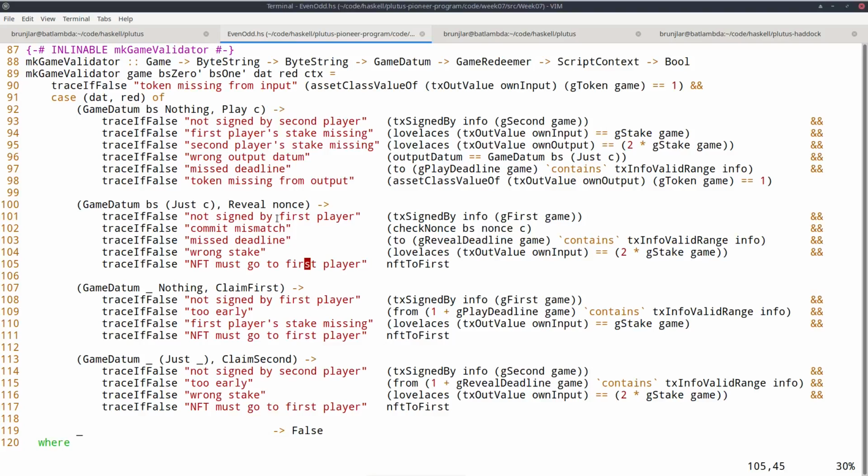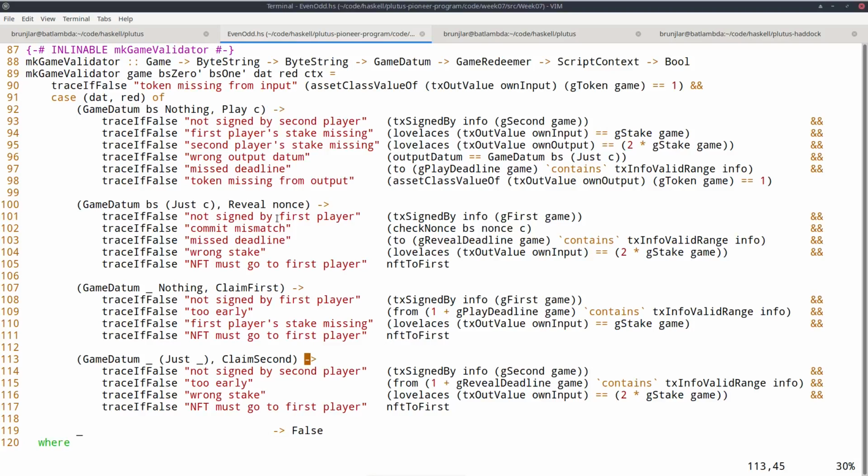And finally, what I just said, the NFT must go back to the first player. First case is second player hasn't moved yet and also doesn't move in the deadline, so the first player wants his stake back. So this must be signed by the first player. It must only happen after the deadline has passed. The first player has provided his stake and he must get the NFT back.